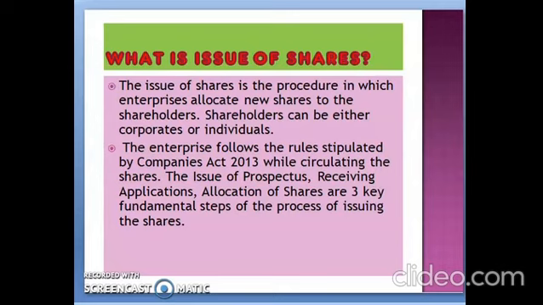Okay, now what is issue of shares? Why is the company issuing the shares? A company is issuing the shares to collect the capital. The issue of share is a procedure in which the enterprise allocates new shares to the shareholder. A shareholder can be either a corporate or an individual. The company can issue shares to an individual and also to a corporate.